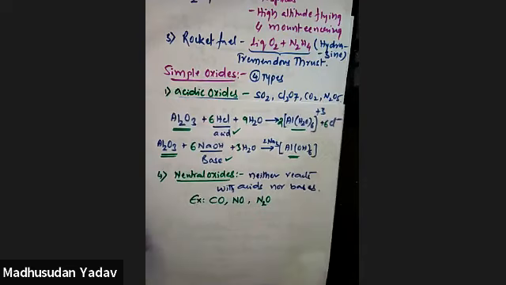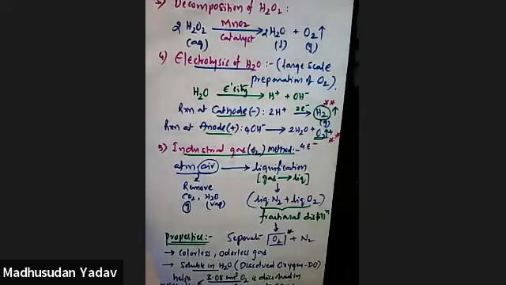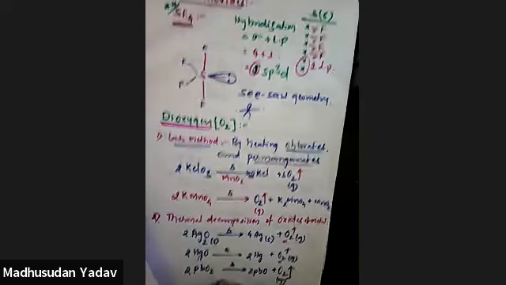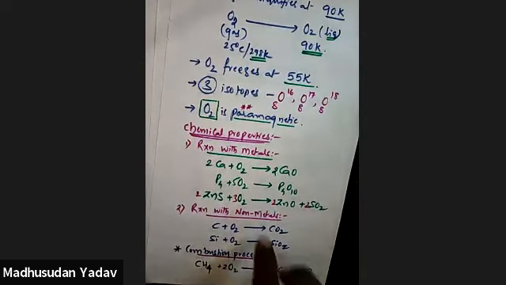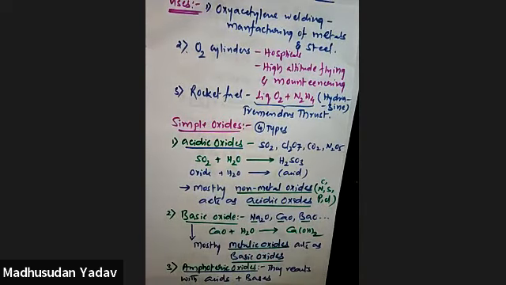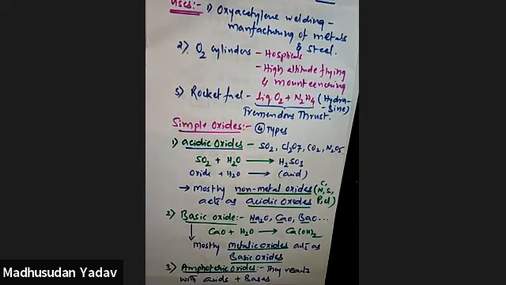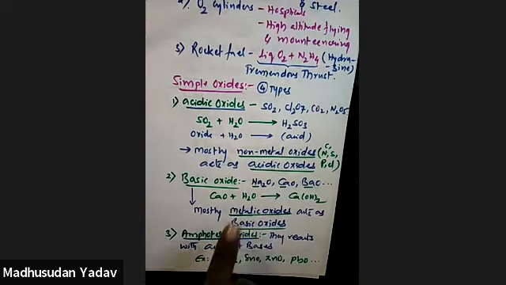Look at this, what we have done in the oxygen study. Dioxygen preparation from 5 methods, then its properties, then its chemical properties, reaction with metals, non-metals, and combustion process, and its uses. Then this oxygen on combination with some metals and non-metals forms different types of oxides. They are simple oxides. There are 4 types. Acidic oxides, mostly they are non-metals. Basic oxides, mostly they are metallic oxides.